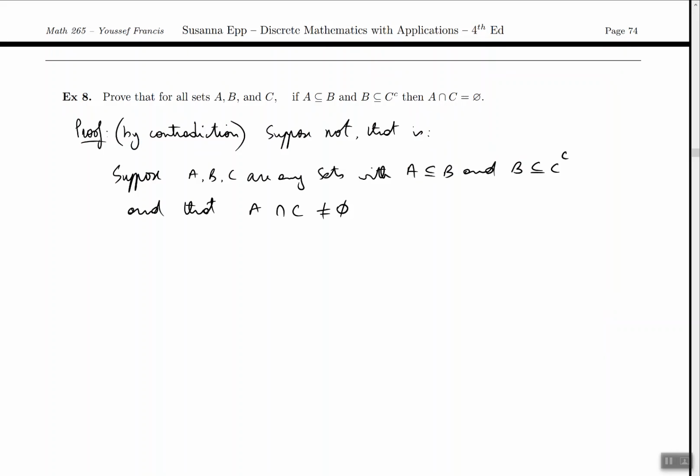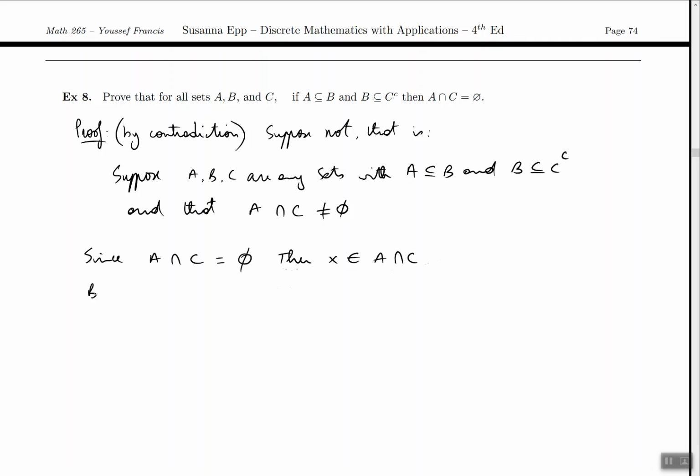Suppose not, that is, suppose that A, B, C are any sets with A inside of B and B inside of C complement, and that A intersected with C is not the empty set. All right, so we're going to try to derive a contradiction from this. Since A intersected with C is not the empty set, there must be an element X inside of A intersected with C.